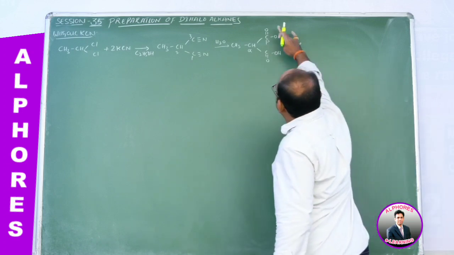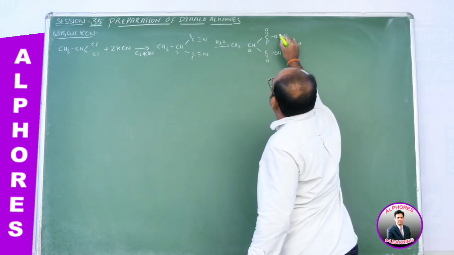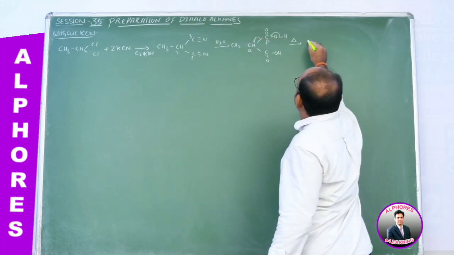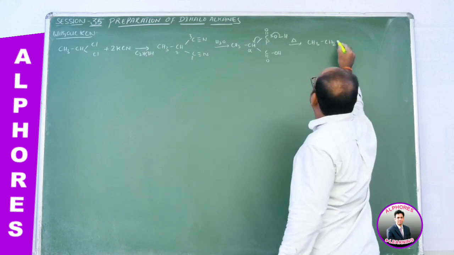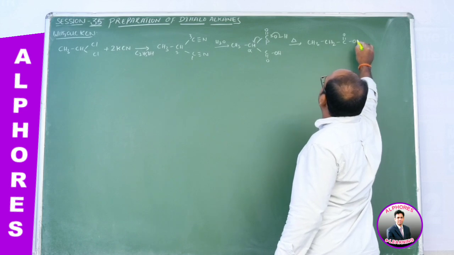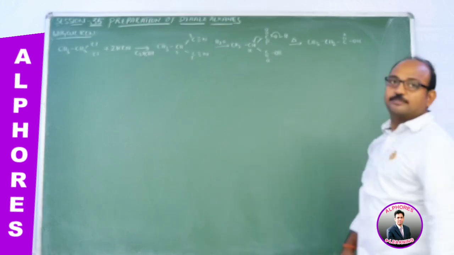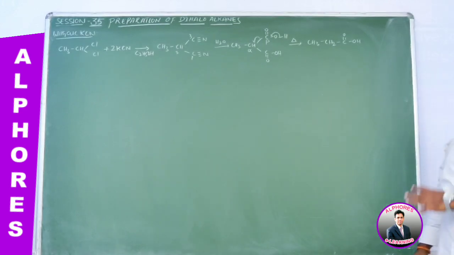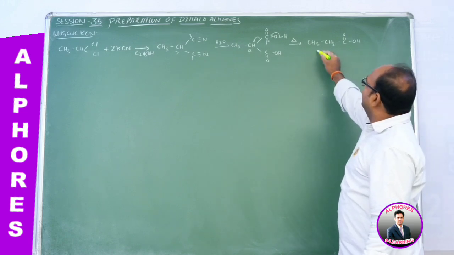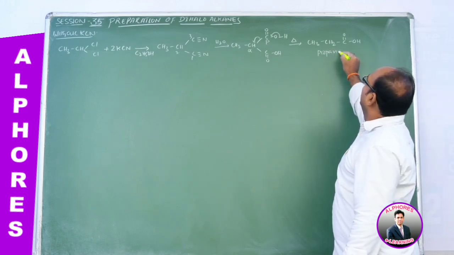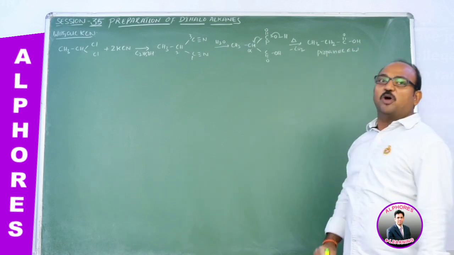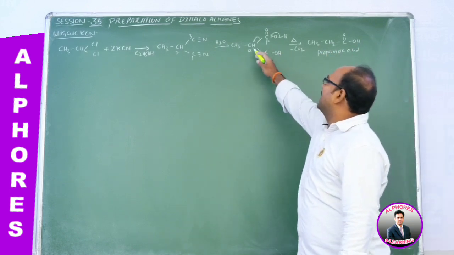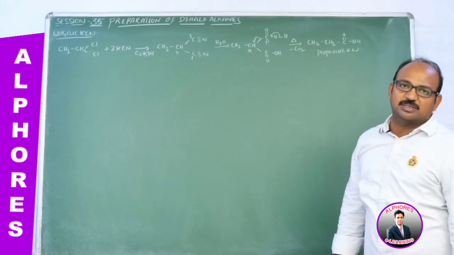Let us see how the reaction proceeds. Here the OH electrons shift like this, then CH3, CH. Here this H comes here, CH2, C double bond O OH. So we are getting propanoic acid, right? During decarboxylation, CO2 leaves, and you are getting propanoic acid. And this one is alpha methyl propane dicarboxylic acid.